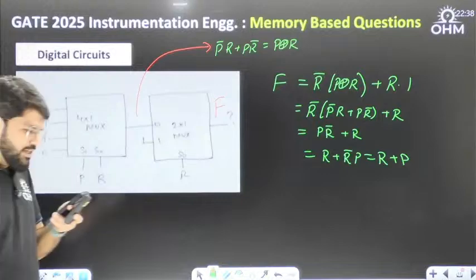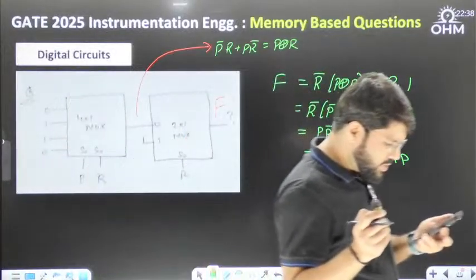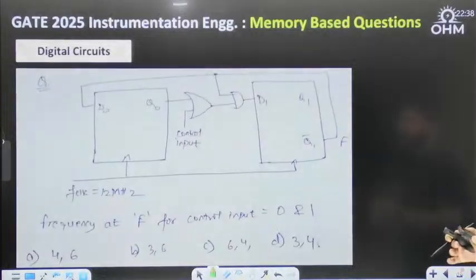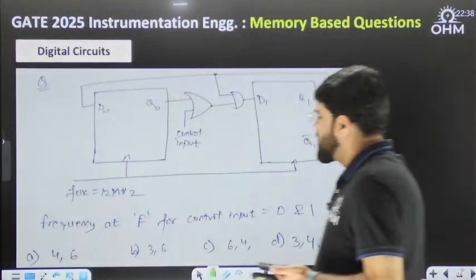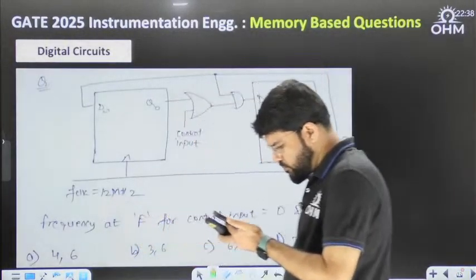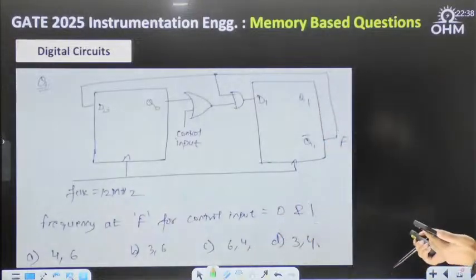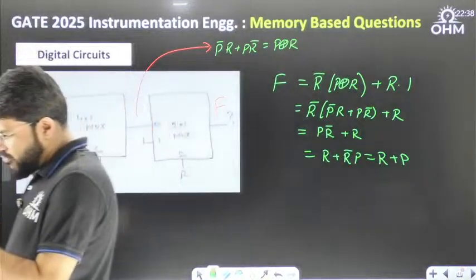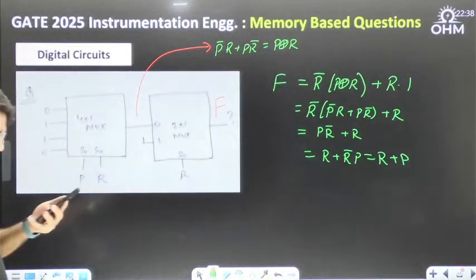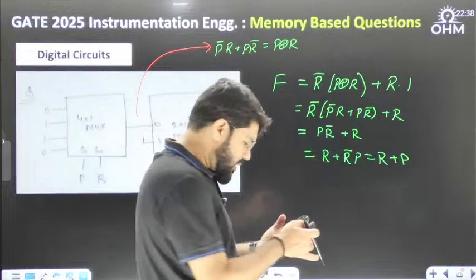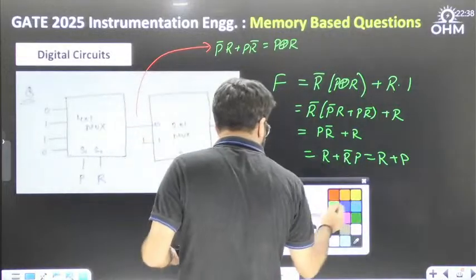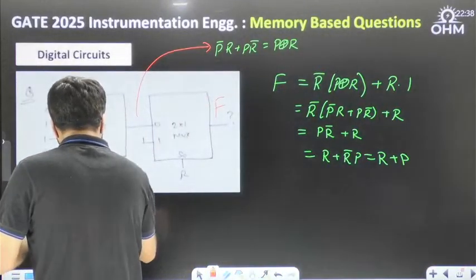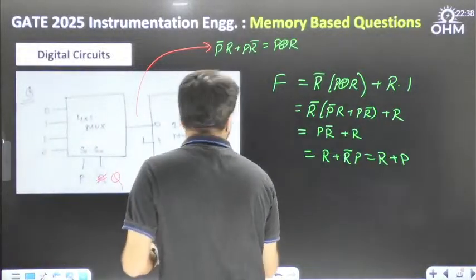Yes dear, moving ahead to the next question of digital. It is here in front of you. Kareem Mohammed says that the 4 cross 1 mux inputs are P and Q. Okay, that is a correction that I am getting. So let's take it as P and Q, not a problem.